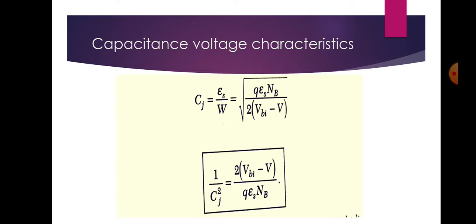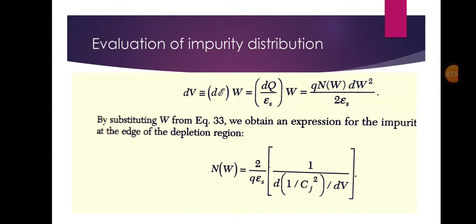So, for a one-sided abrupt junction, we had obtained Cj equal to epsilon s by W, which is equal to under root of q epsilon s Nb divided by 2 in brackets Vbi minus V. So, that gives us 1 by Cj square equal to 2 (Vbi minus V) divided by q epsilon s Nb. So, we have seen that a plot of 1 by Cj square versus V will produce a straight line for a one-sided abrupt junction. The slope gives the impurity concentration Nb of the substrate and the intercept at 1 by Cj square equal to 0 gives Vbi.